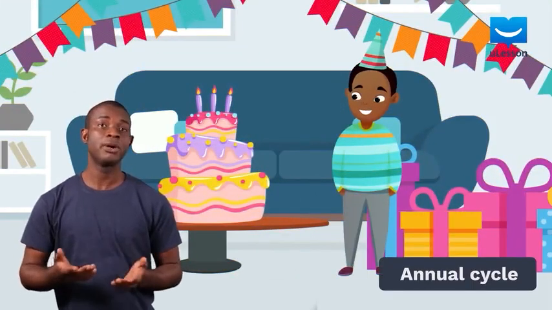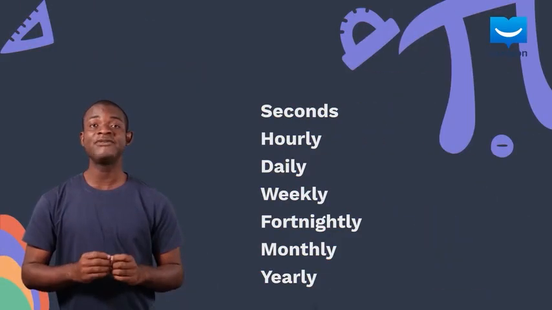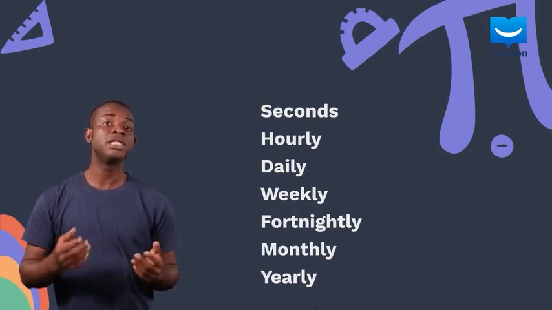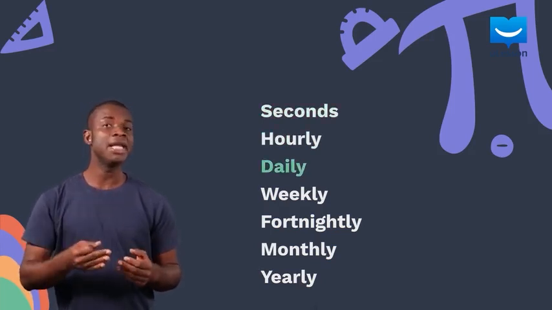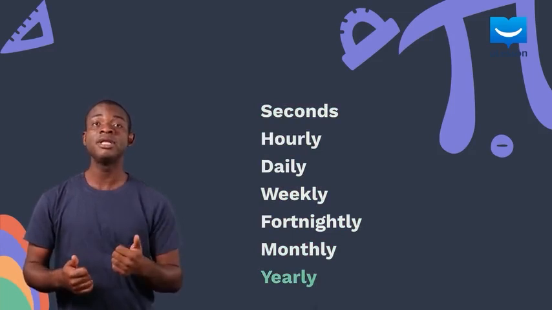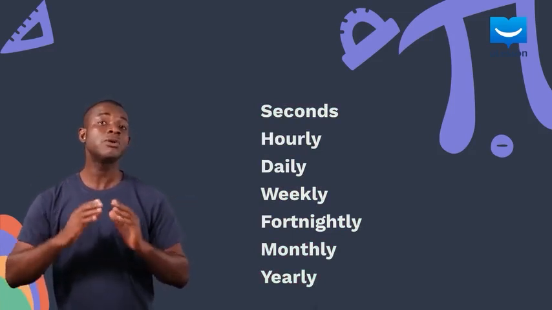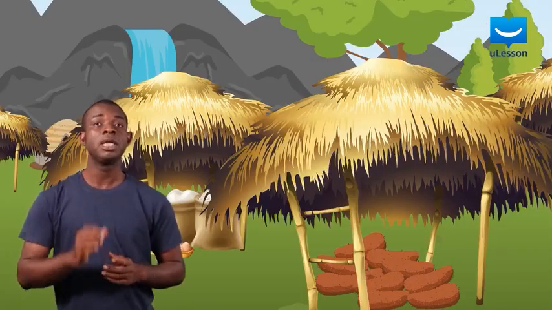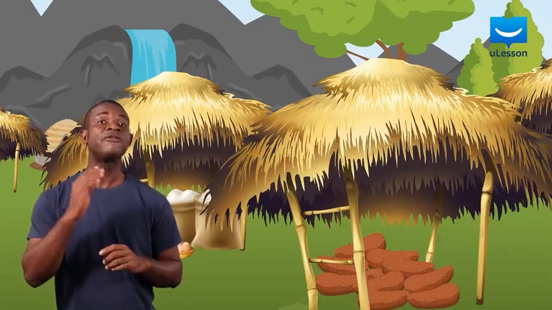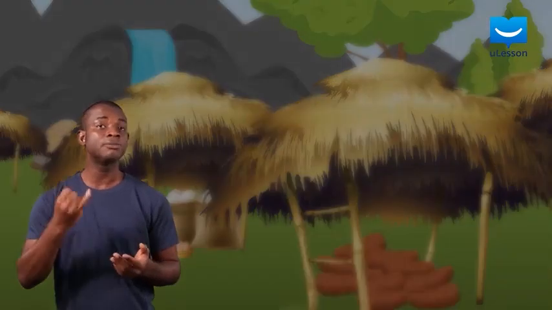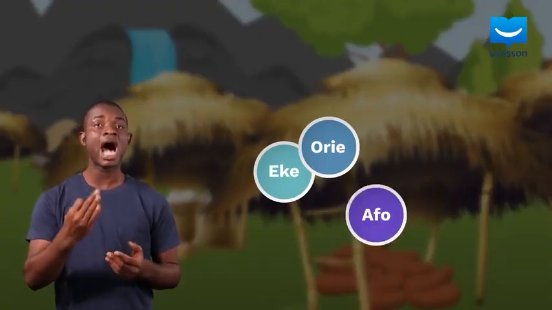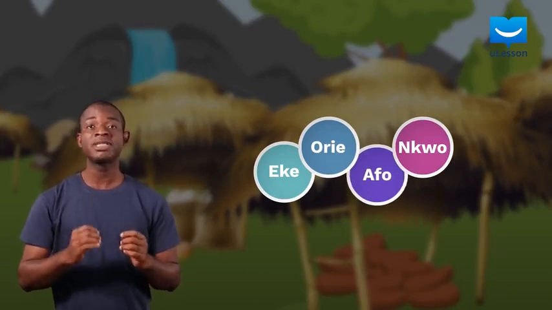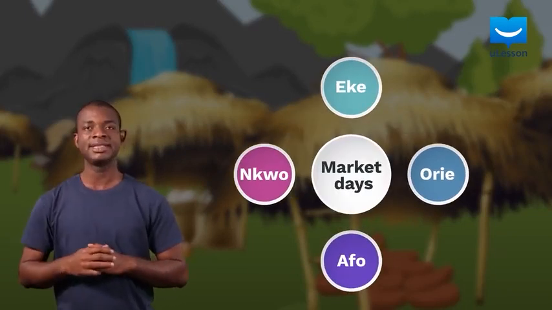Your birthday, on the other hand, has an annual cycle because it comes around once every year. Similarly, different events can occur in different cycles, ranging from seconds through hourly, daily, weekly, fortnightly, monthly, to yearly, and so on. The cycles of some events may not even conform to the calendar periods. For example, the Igbo of southeastern Nigeria have 4 market days in a week, which are called Eke, Orie, Afo, and Nko. If we represent this in a circle, we will have something like this.